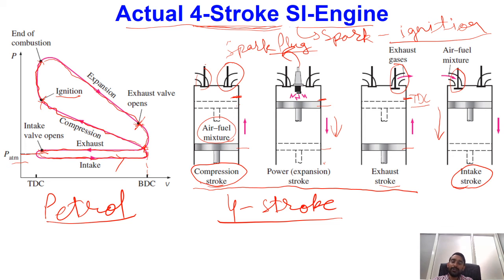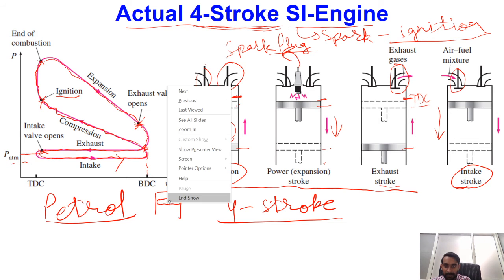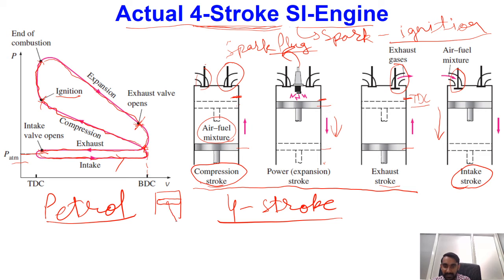Now, one important point you will find over here is that this piston cylinder is further connected to a crankshaft. So our actual mechanism will be something like this. This is our cylinder, this is our piston, and this piston is connected to a shaft, and that shaft is connected to some more.